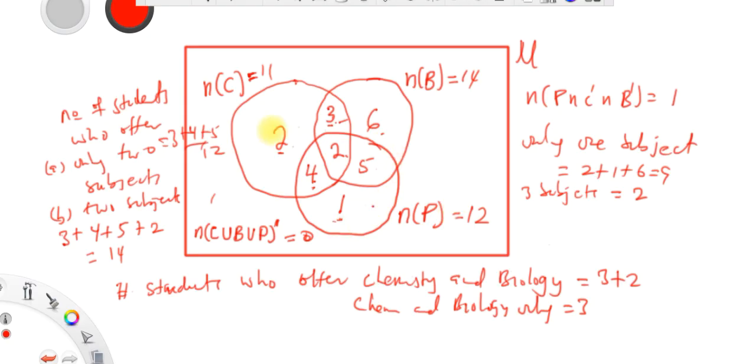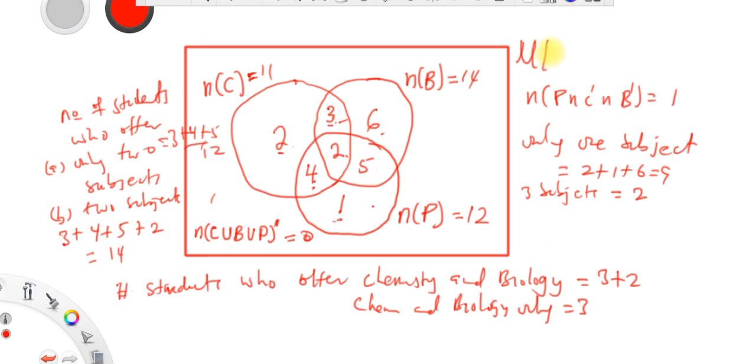And then if you want to find the universal set, you have to sum everything. So 12 plus 12 plus 2 gives 14, then 14 plus 3 gives 17, 17 plus 3 gives 20, 23.